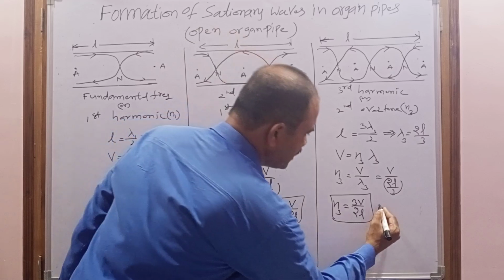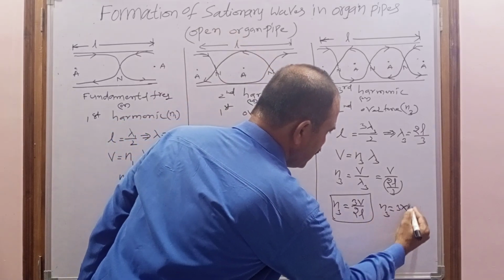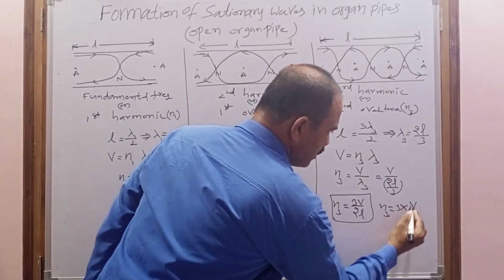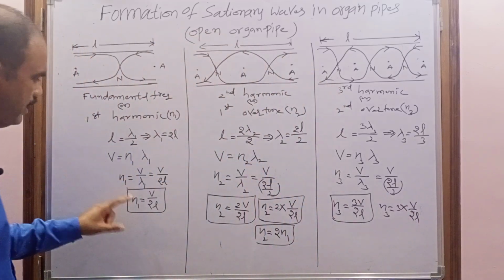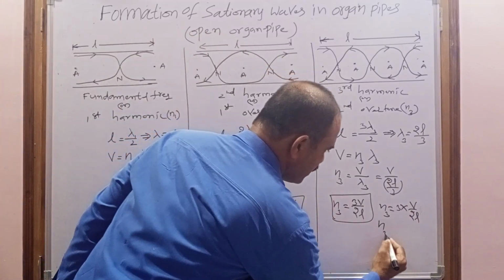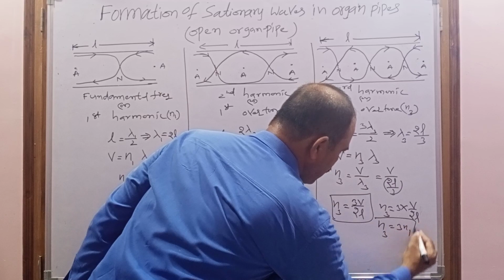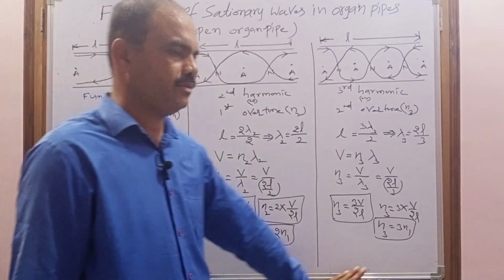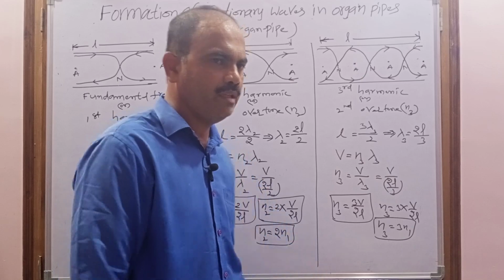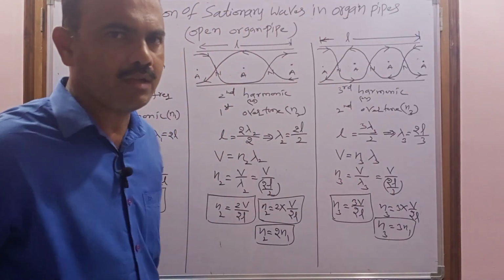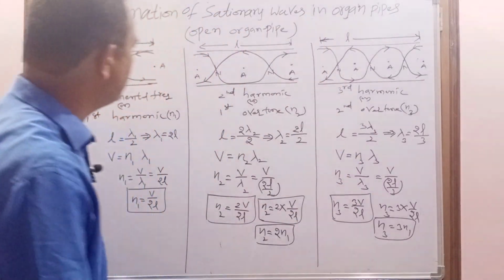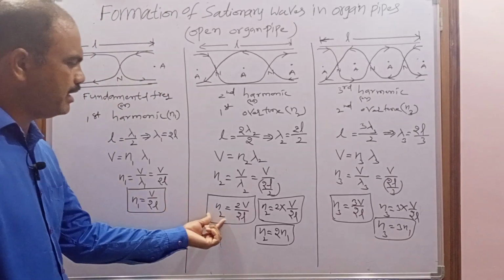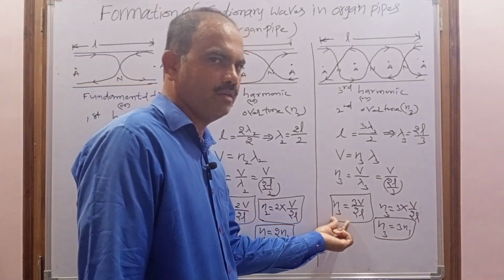When I rearrange this equation, N3 equals 3 into V by 2L. Now V by 2L is nothing but the fundamental frequency. So N3 is equal to 3N1. The third harmonic is how many times the fundamental frequency? 3 times. In this way we can calculate the other frequencies also. But when you observe the fundamental frequency, second harmonic and third harmonic, how are they?